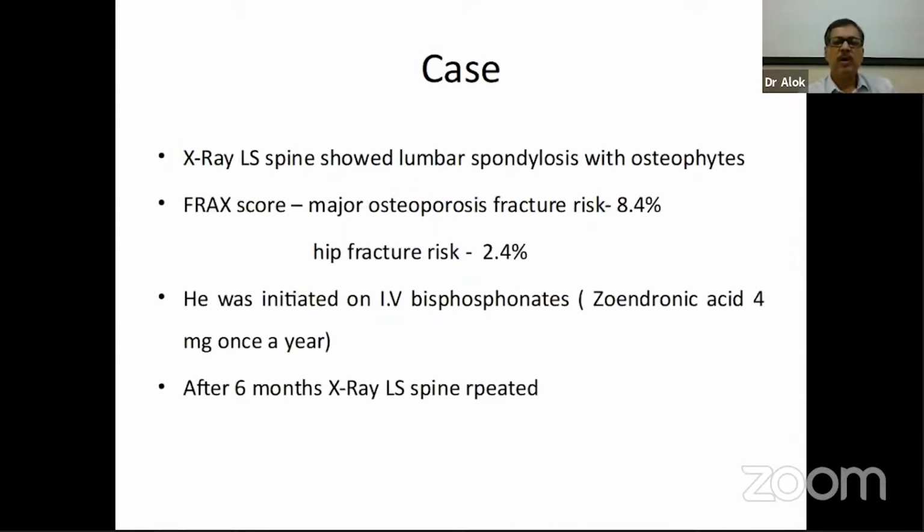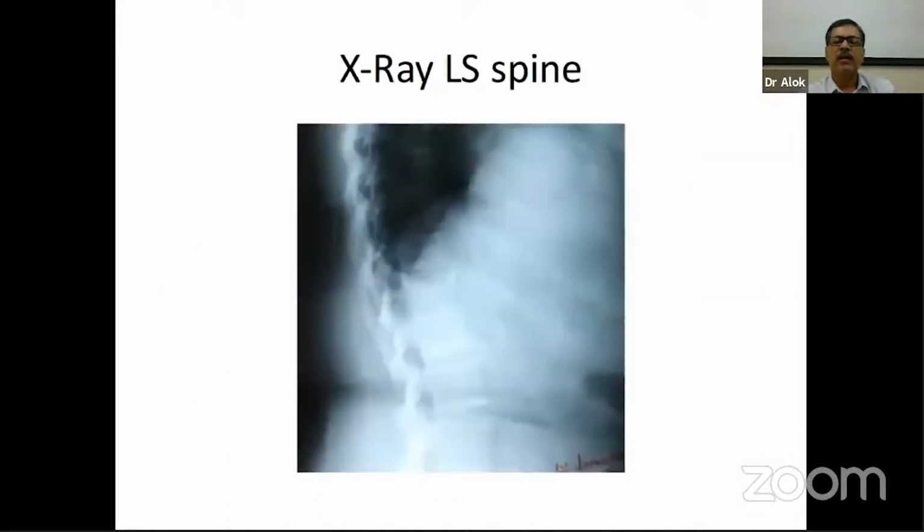When the patient came to us, the X-ray of the lumbar spine showed only non-specific age-related changes. The FRAX score showed the risk of major osteoporotic fracture at 8% and hip fracture risk of 2.4. He was started on IV bisphosphonate. Now we'll come back to whether it was the optimal choice or not. After 6 months, he complained of some back pain, and because of that, we had to repeat an X-ray of the lumbosacral spine. And this X-ray showed a fracture of the L1 vertebra.